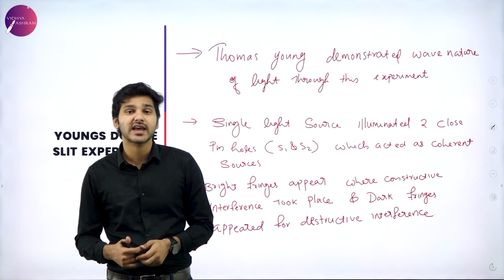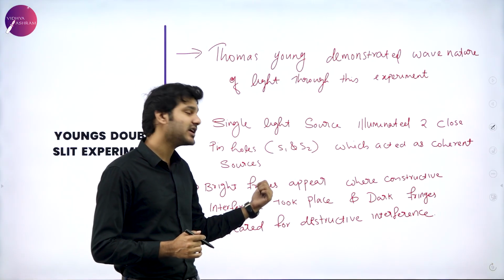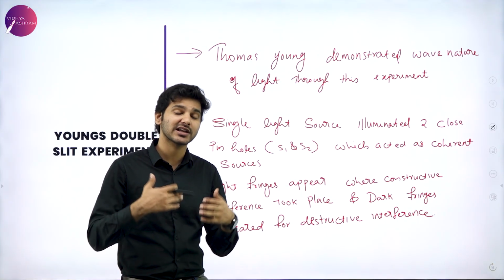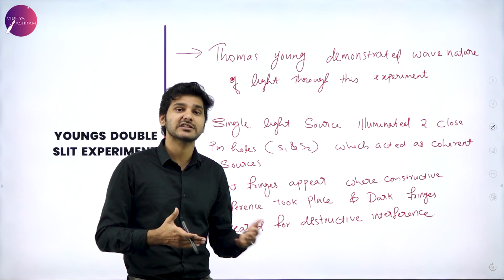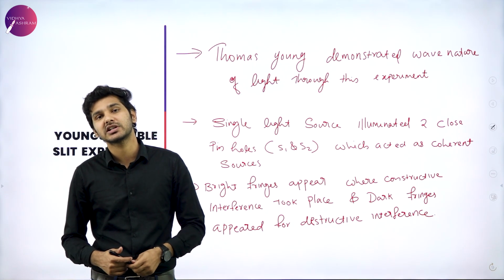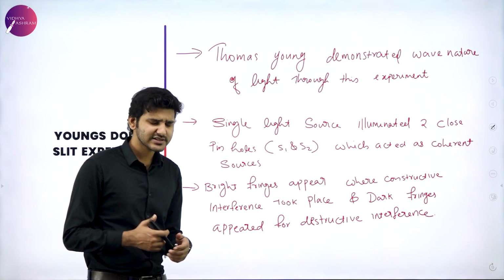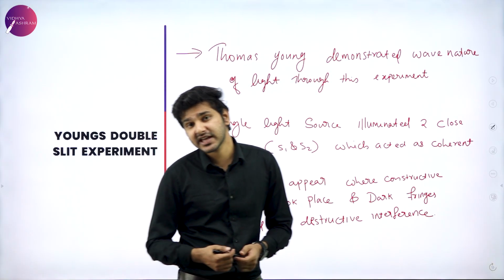The bright spots signify bright fringes and the dark spots signify dark fringes, which correspond to the constructive and destructive interference happening at that point. And that is all about Young's double slit experiment.